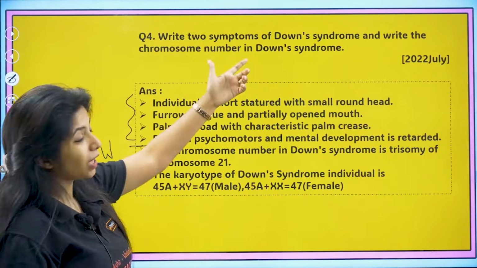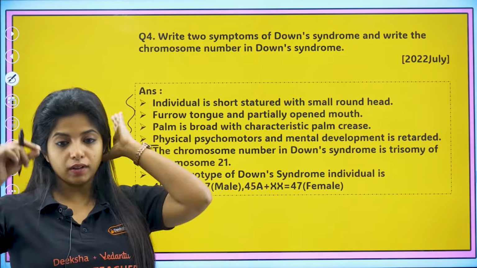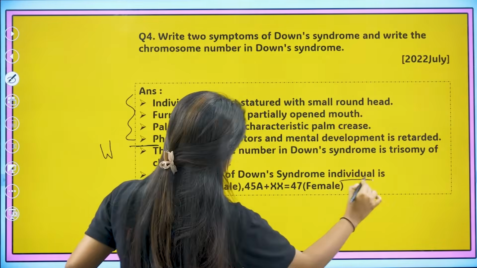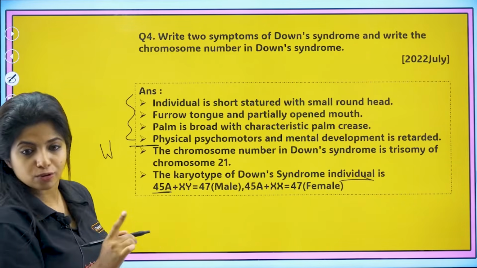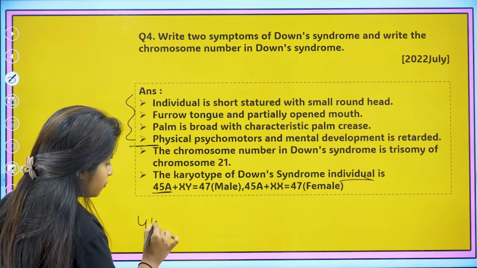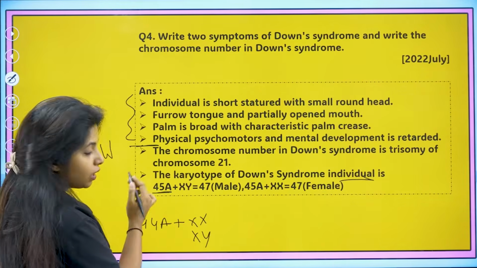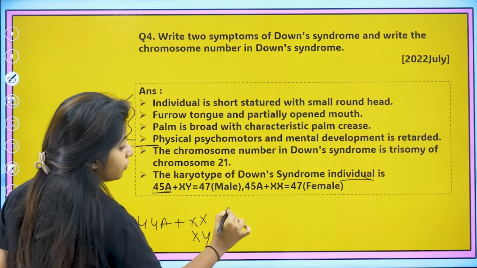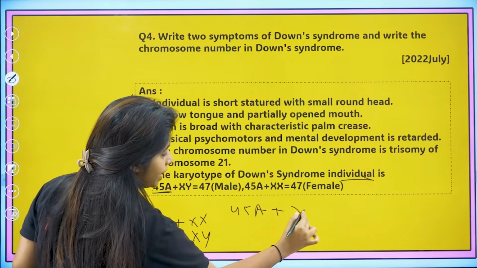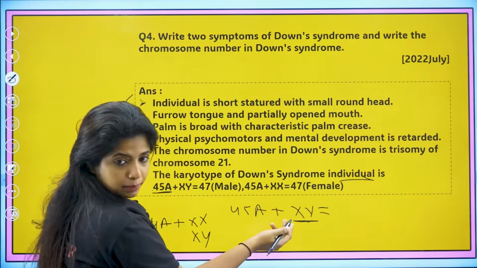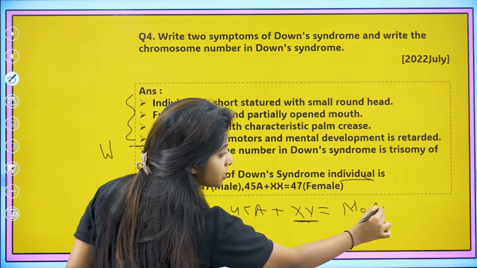Now the karyotype means the number of the chromosomes which are being aligned, things like that. The karyotype of a Down syndrome individual is 45 autosomes. Usually we have 44 autosomes, and then we have either XX or XY. Over here one chromosome would be extra, so 45A plus XY, that means it is what? It would be a male. XY means it would be a male child who has Down syndrome.